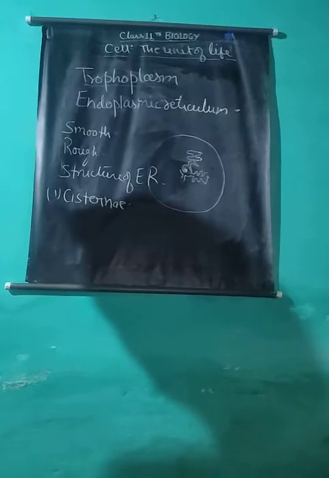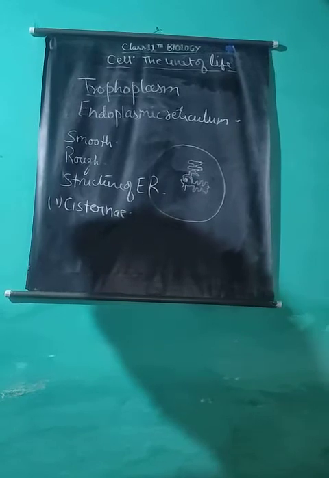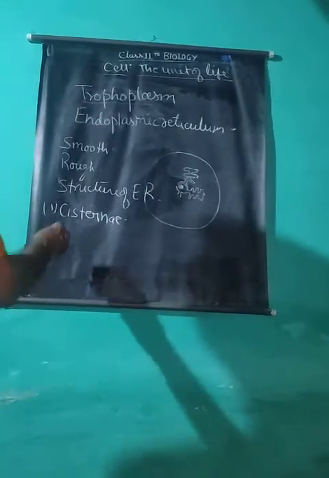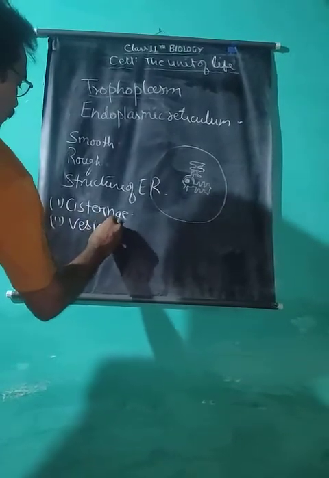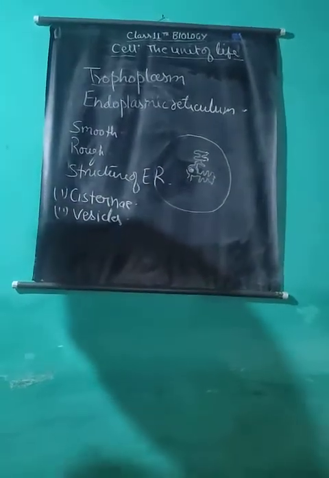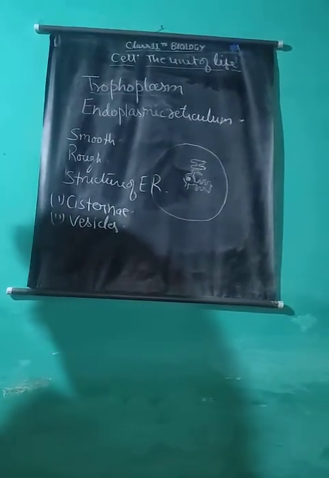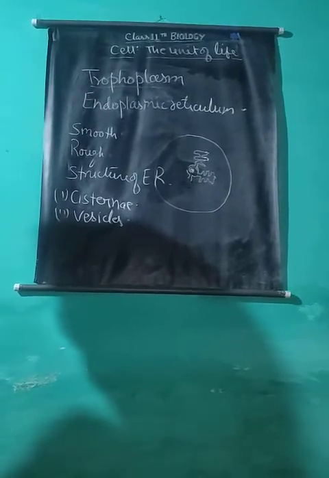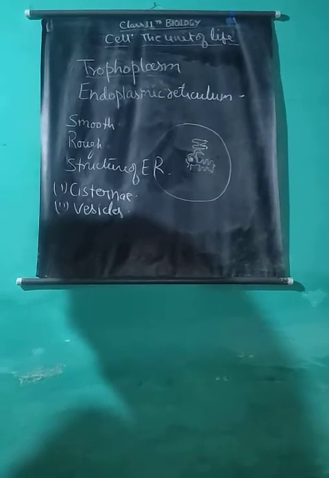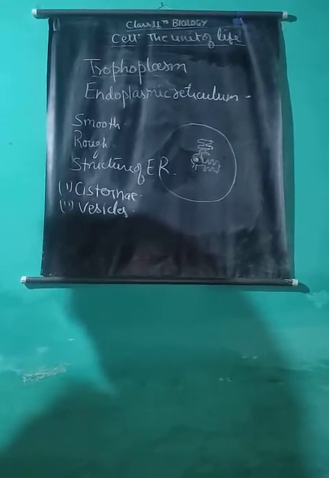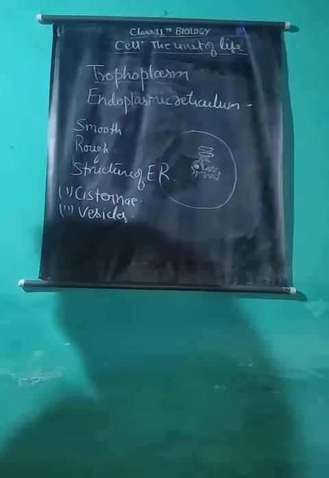Cisternae are found in the cells of liver, pancreas, notochord, and brain, which are actively involved in protein synthesis. Vesicles. These are round, ovoid, membrane bound vacuolar spaces having a diameter of 25 to 500 millimicron. They are also called microsomes. They generally remain isolated in the cytoplasm and occur in most cells, but are especially abundant in the pancreatic cells.